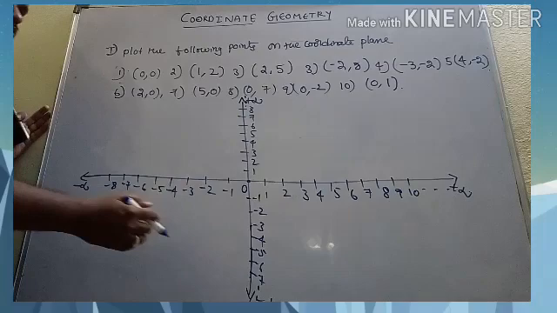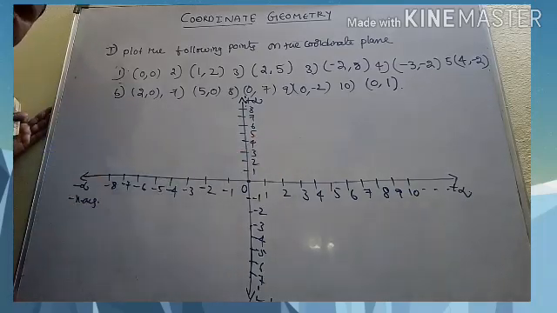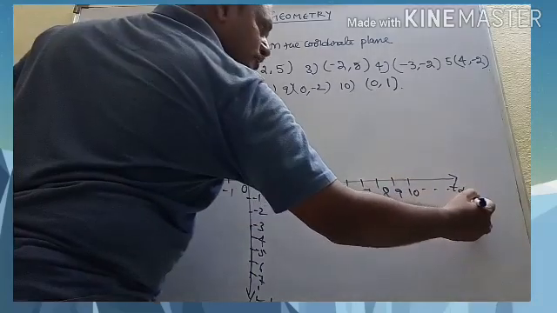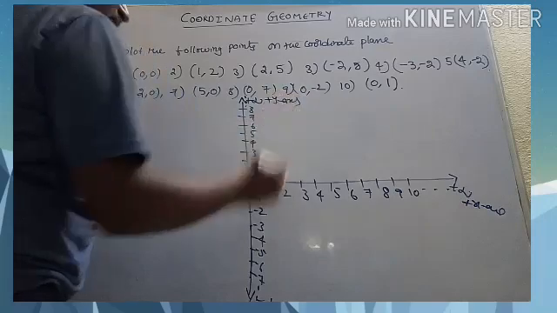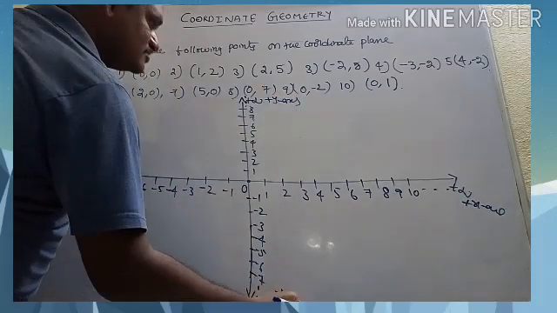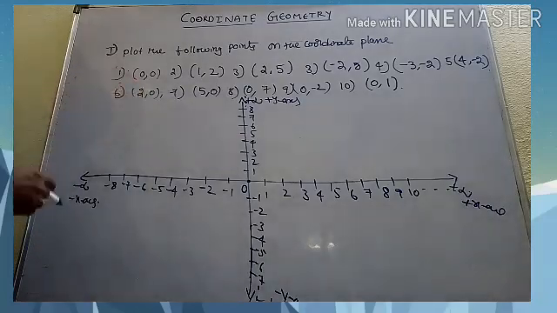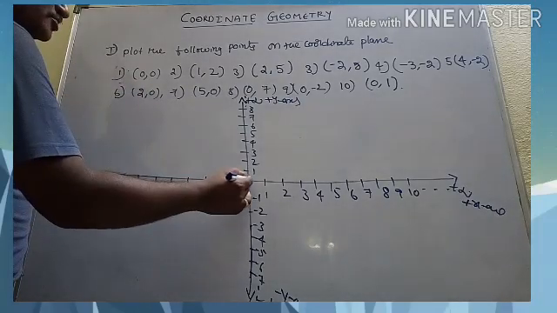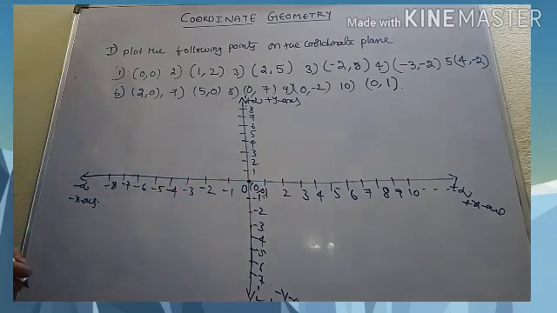You now have one real number line. This is the negative x-axis here, and this is the positive x-axis here, and this is the positive y-axis, and this is the negative y-axis. Now we need to plot these points on this coordinate plane. First point is (0, 0). This is the origin, right? (0, 0) is the first point you have here.